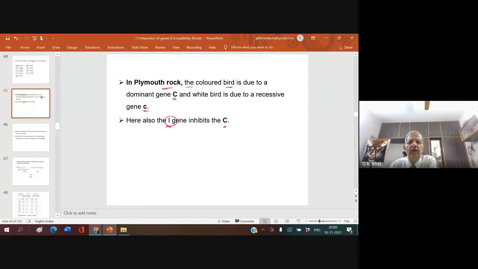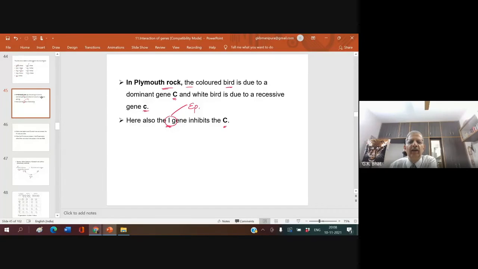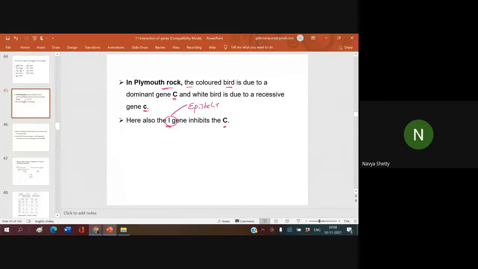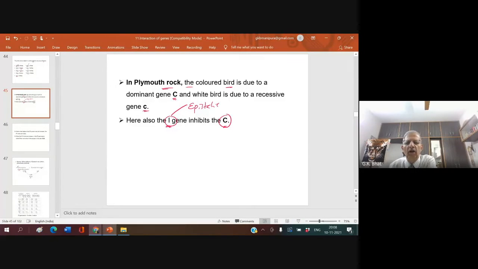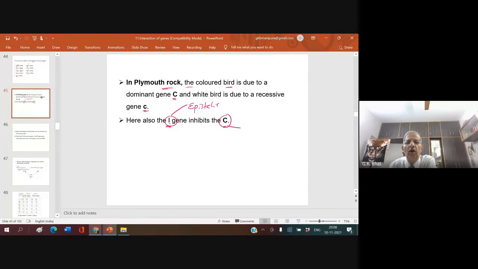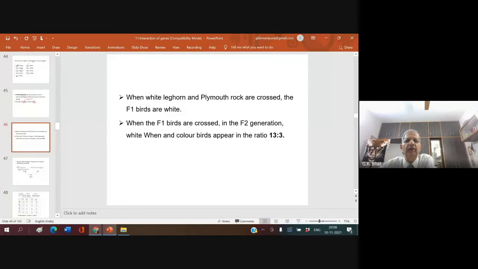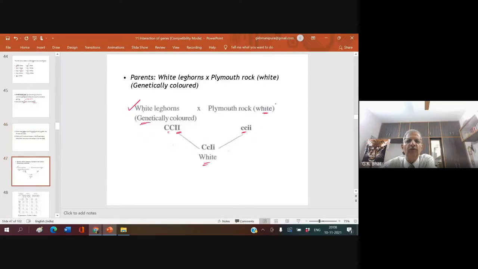Whenever this gene is present, it never allows another. What is this gene called? Inhibiting gene. What type of inhibiting gene? Dominant. What is this gene called? Color gene. This inhibits this. So it is called hypostatic. Okay. When white leghorn and Plymouth Rock are crossed, let us cross.